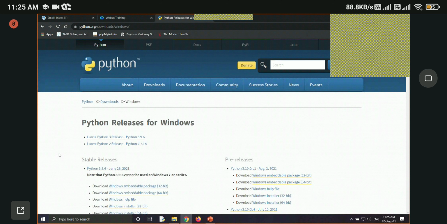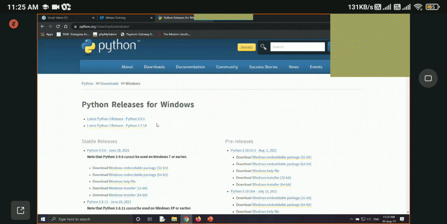Now here you can see two versions are available. One is the latest version 3.9.6, and the latest version 2 is 2.7.18. The important thing is that version 2 is no longer supported by Python. The Python organization is not going to support version 2. So you need to install and learn version 3 only.